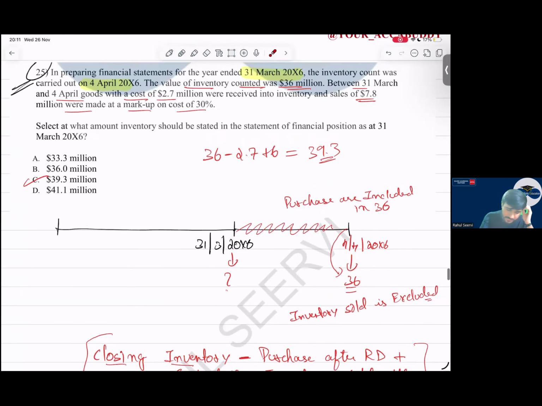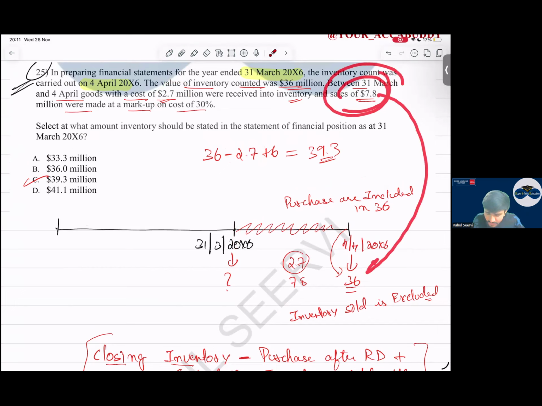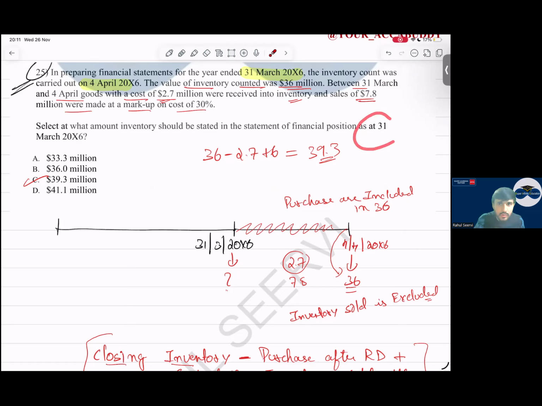So see here, everyone. This 2.7 is the cost and received into inventory, and I'm selling here 7.8. So what will I say? I have to remove this, because the 2.7 will not be included at this date. I will remove this 2.7. So this inventory which I've sold, is that inventory included in this? It is not included. But at 31st March it is included. I add it back.